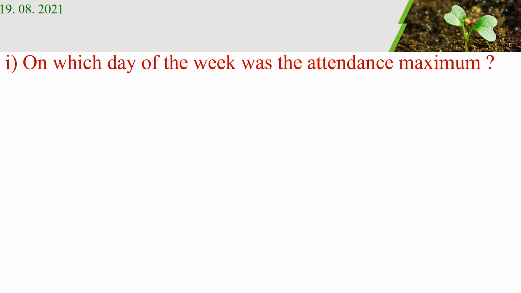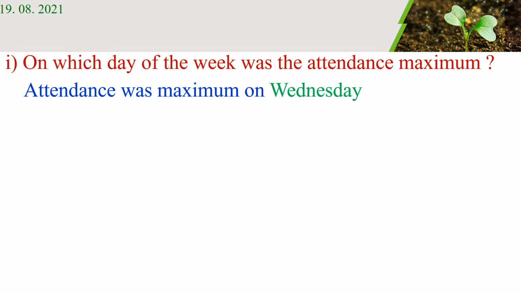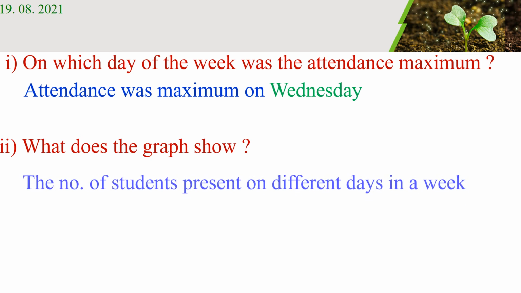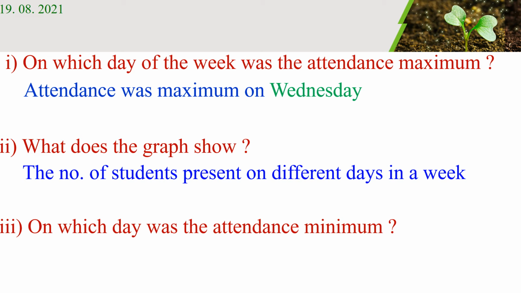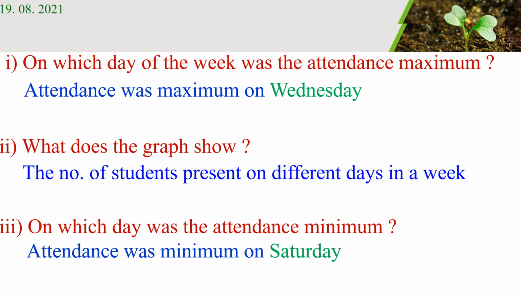On which day of the week was the attendance maximum? Look at this picture, then answer: attendance was maximum on Wednesday. What does the graph show? Give the title. Yes, the number of students present on different days in a week. Then third question, on which day was the attendance minimum? Look at that picture. Attendance was minimum on Saturday, that is 10.